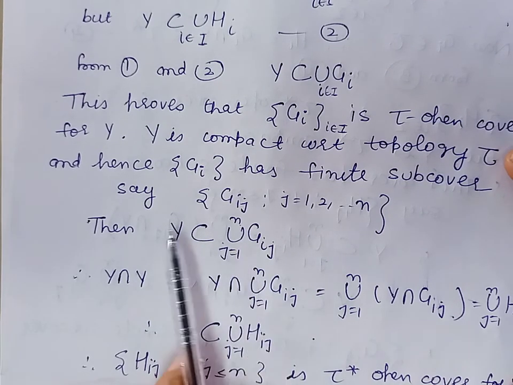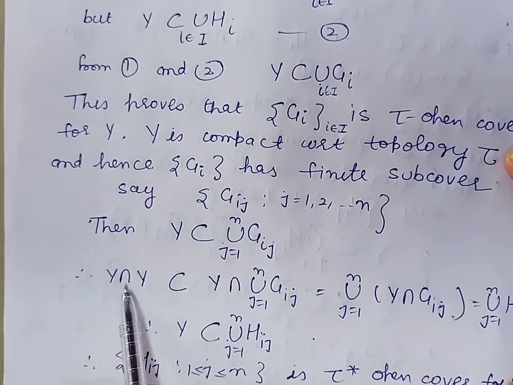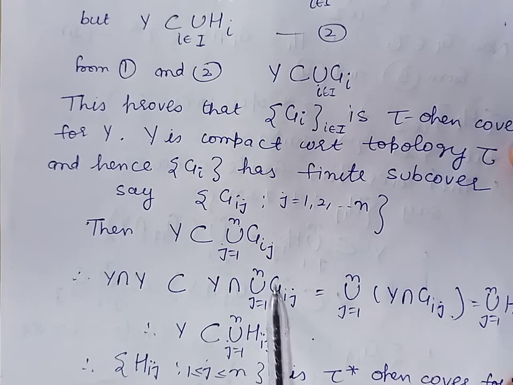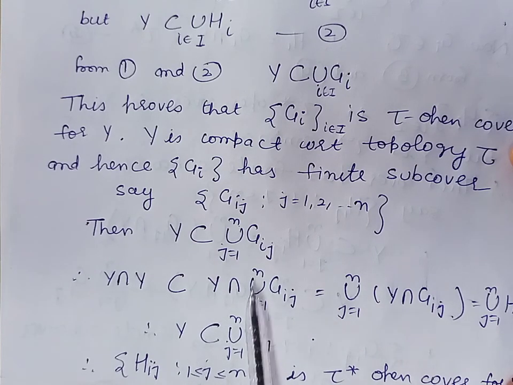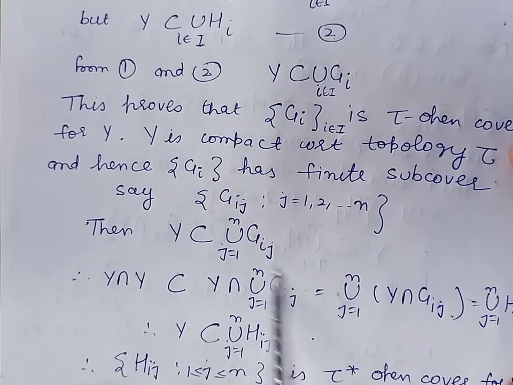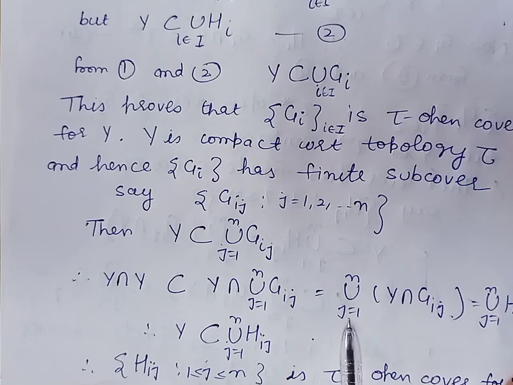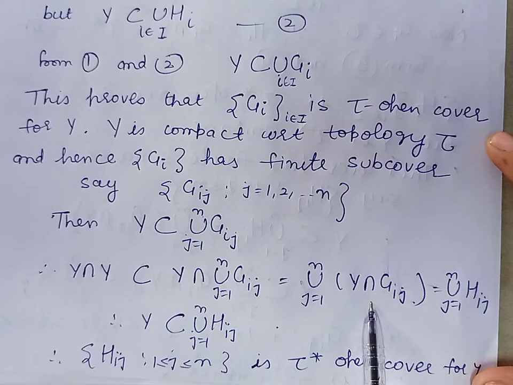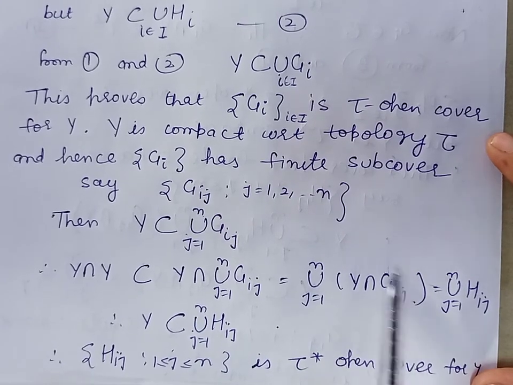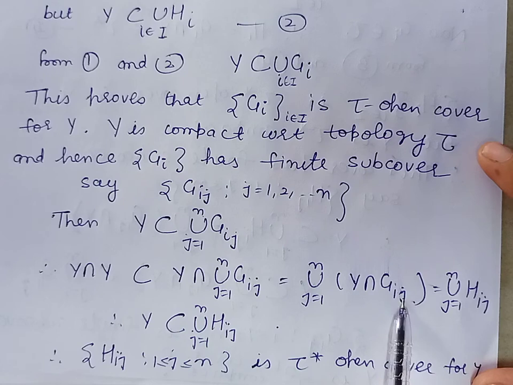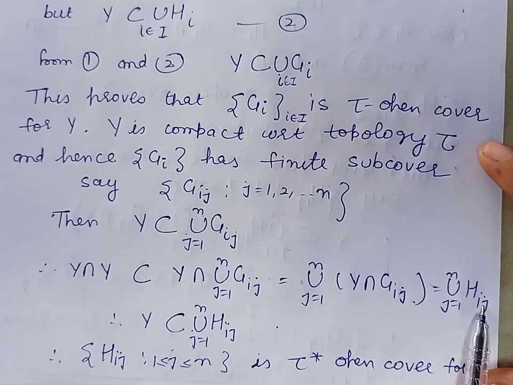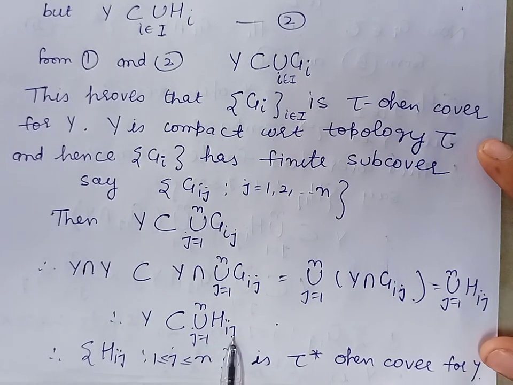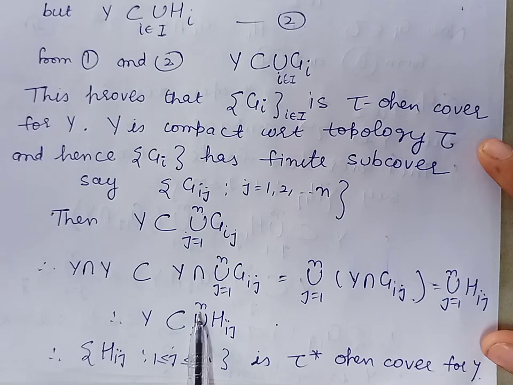From here, taking intersection with Y, we get Y intersection Y is contained in Y intersection union of Gij. Here j varies from 1 to n. Now this can further be written as union, j varies from 1 to n, of the members Y intersection Gij. Let us denote Y intersection Gij by the sets Hij. So we have proved here Y is contained in union of Hij. Here j varies from 1 to n.